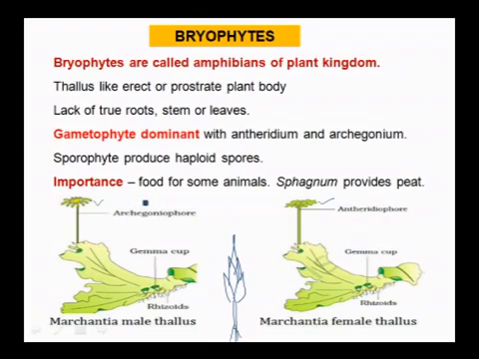Here we classify it into mosses and liverworts. As for importance, it is used as food for very few animals, and mainly Sphagnum, because of its water holding capacity, acts as peat.